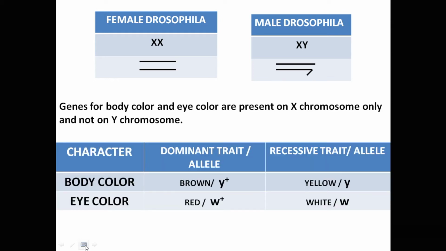Brown body is the dominant trait represented by y plus allele. Yellow body is the recessive trait represented by y allele. Red color is the dominant trait represented by w plus allele. White eye color is the recessive trait represented by w allele in case of Drosophila.